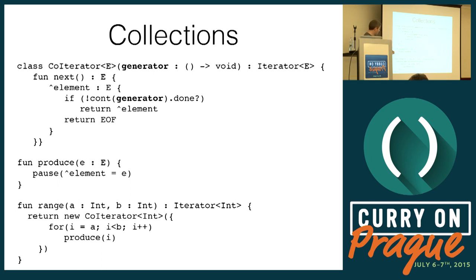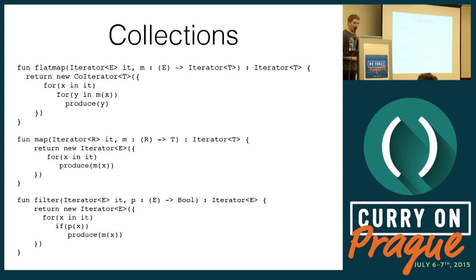And how do we use that? So, for example, this is the range function, and it returns an iterator of a sequence of numbers between A and B, and it's simply a for loop that calls produce with every number. And this is produced lazily. We could also have an infinite range. And with that, I'm not going to go into details because I think I'm out of time. But you can implement flat map and filter, and they are very, very simple.